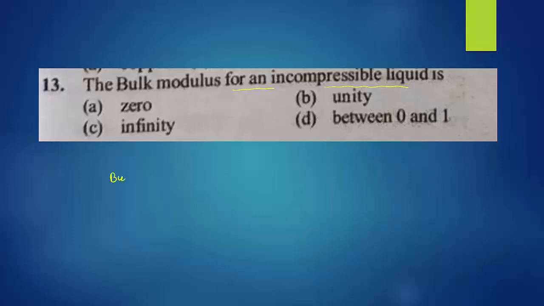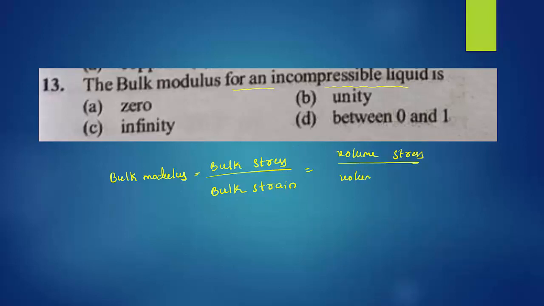Bulk modulus is bulk stress divided by bulk strain. Bulk means volume, so we can write it as volume stress divided by volume strain. This is the bulk modulus.